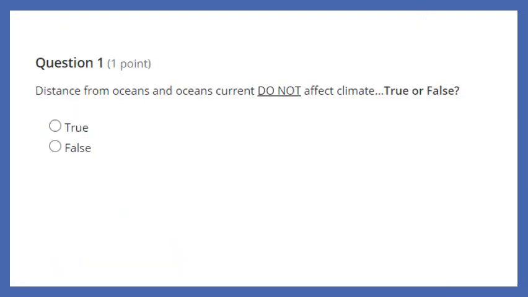All right, let's start off with a question. Question number 1. Distance from oceans and ocean currents do not affect climate. True or false?